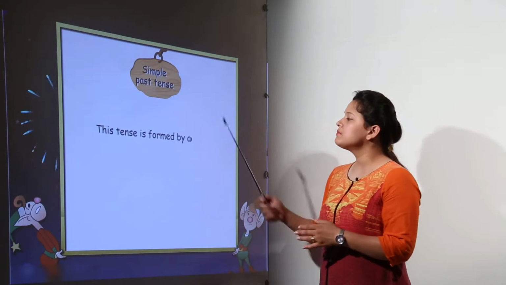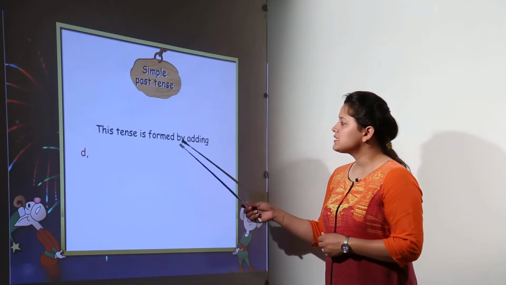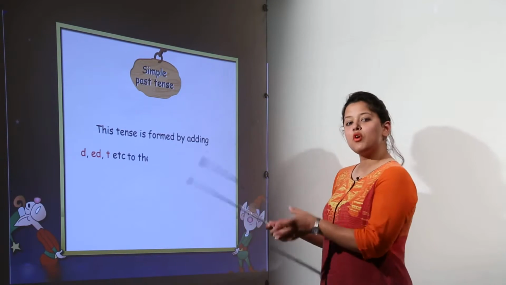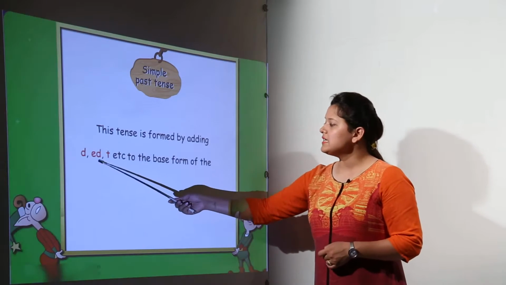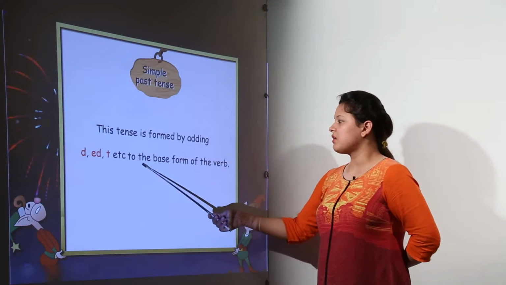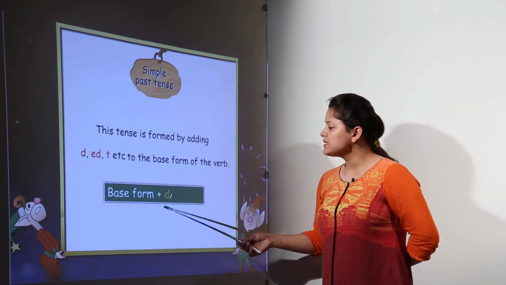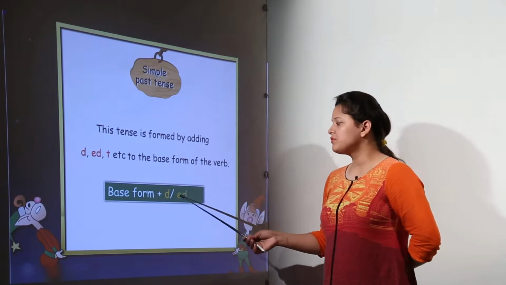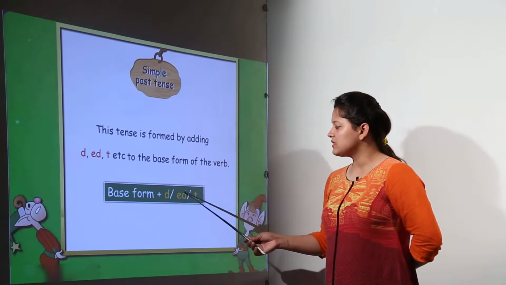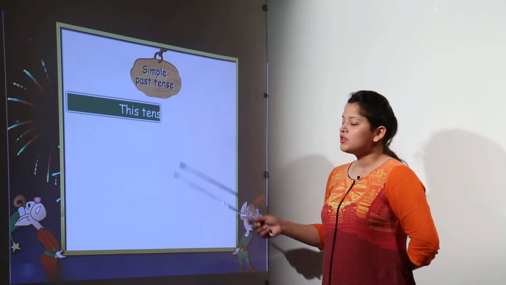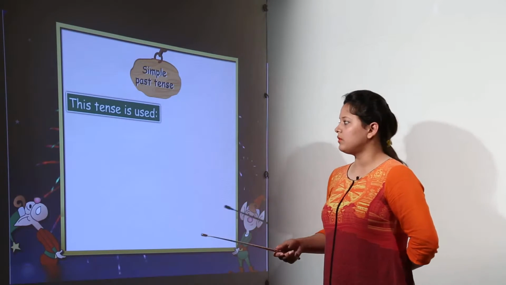So we can have the simple past tense. This tense is basically formed by adding d, ed or t, etc. to the base form of the verb. So the base form plus d, or this ed, or we can just add the t. So either of them is to be added with the word.